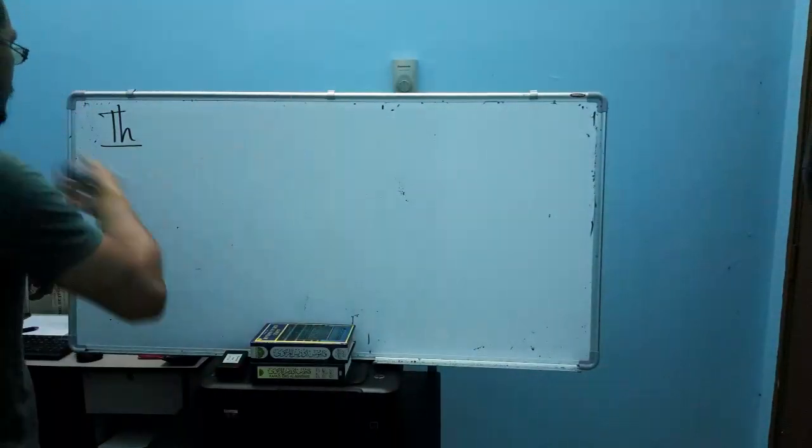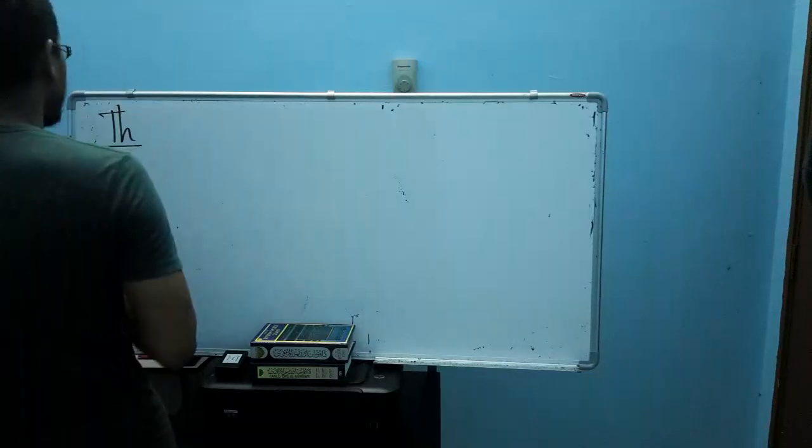Of course, first of all, let me just write what the theorem says.